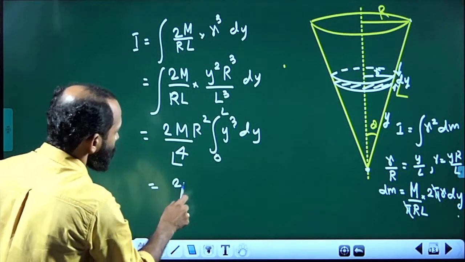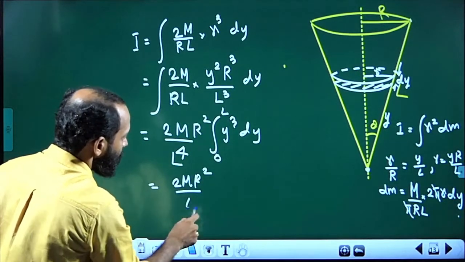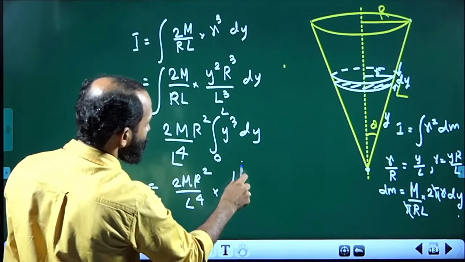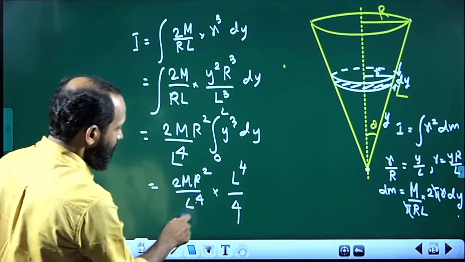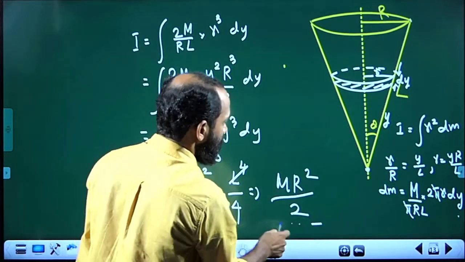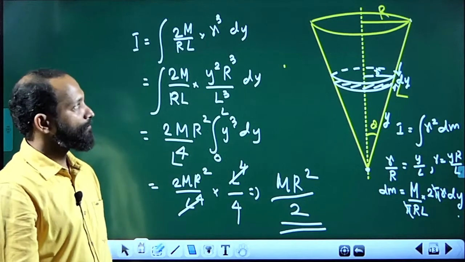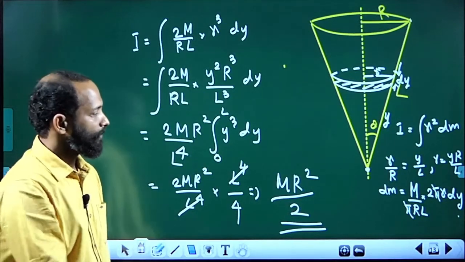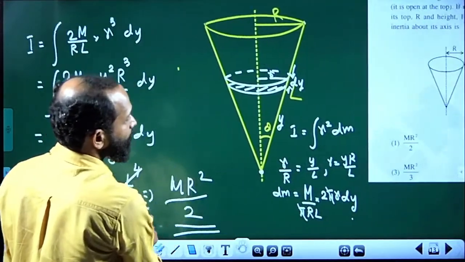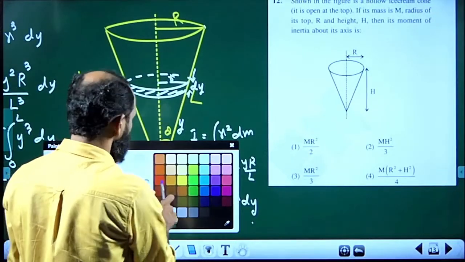That is equal to 2m r square divided by L raised to 4 into integrating and putting limits, you get L raised to 4 by 4. L raised to 4 gets cancelled and you get mr square by 2 is the final result. This method may be practiced for solid cone also. Then the correct answer is mr square by 2.